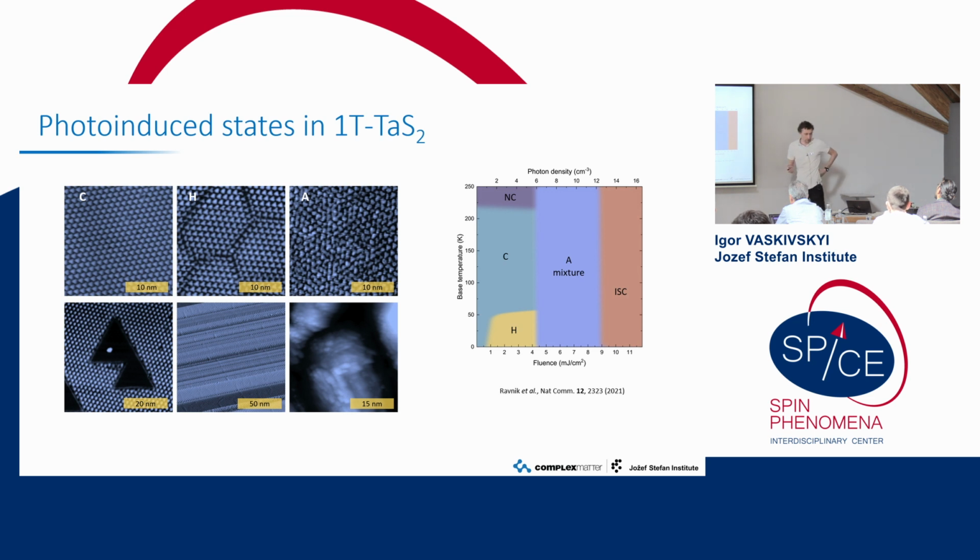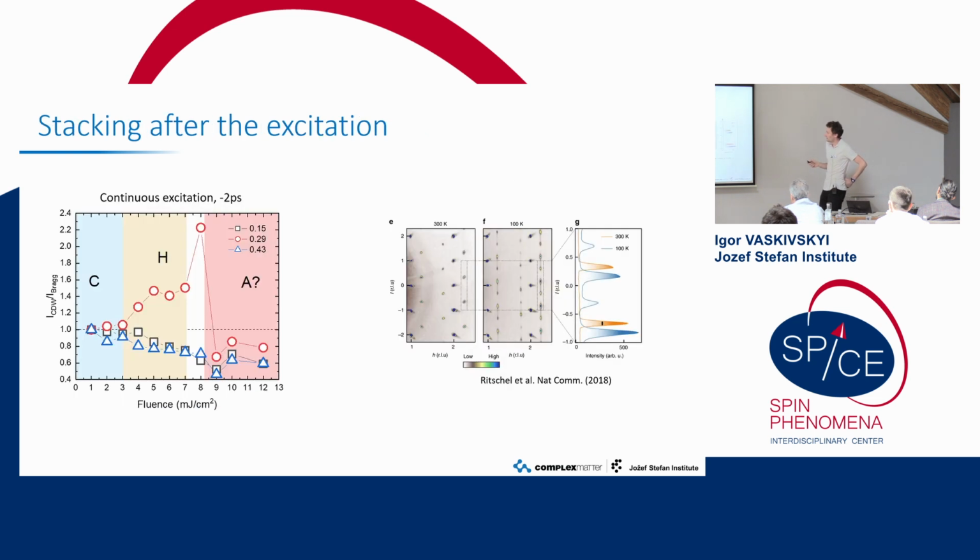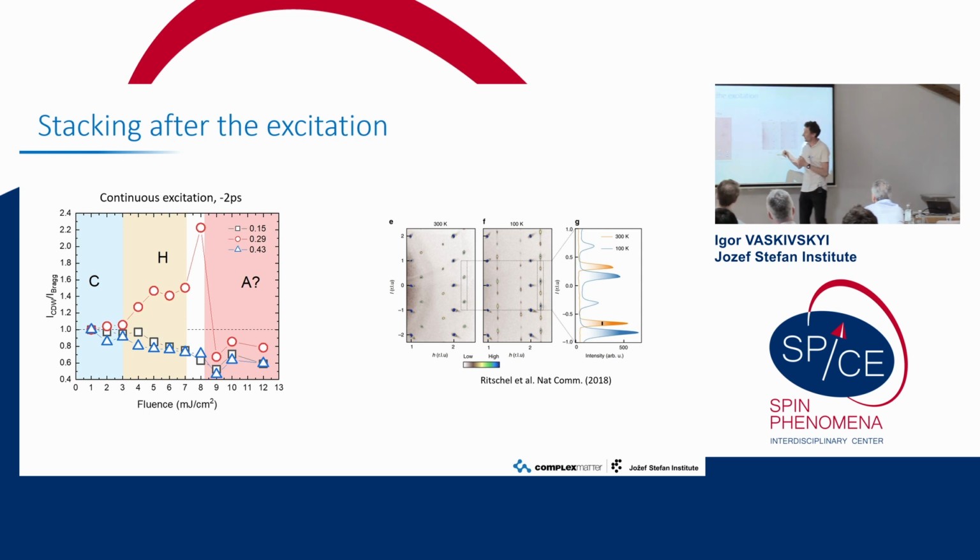And so for now, the only thing which we probably can at least somehow roughly measure is how stable this state is. And at least we can compare it to the stability of the hidden state. So for that, we tune the experimental conditions such that the hidden state is now, I mean, I didn't talk about it a lot, but by adjusting the temperature, we can tune the stability of the hidden state a lot.